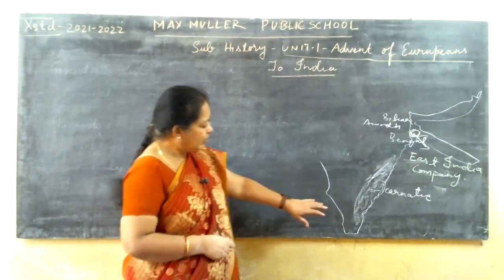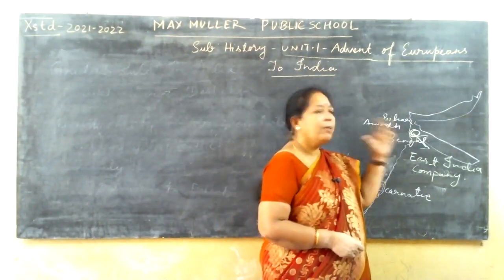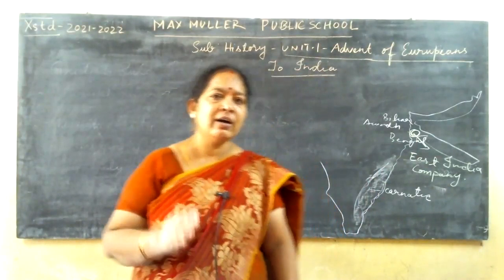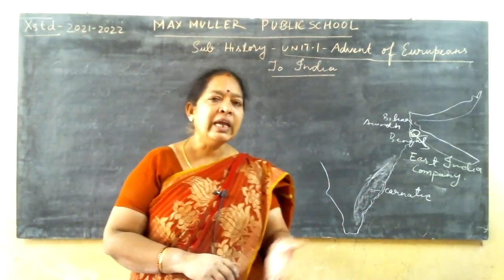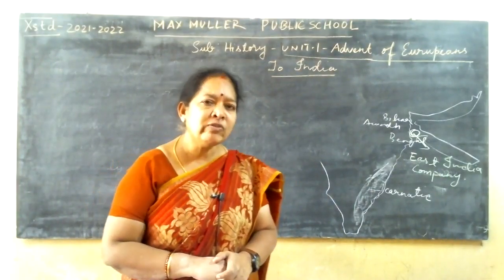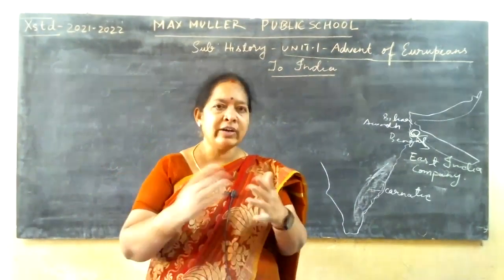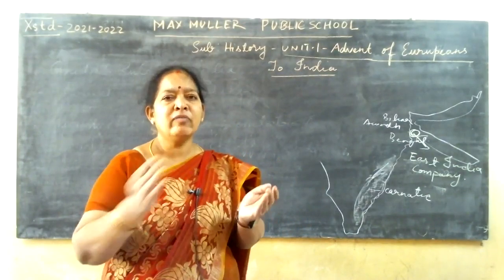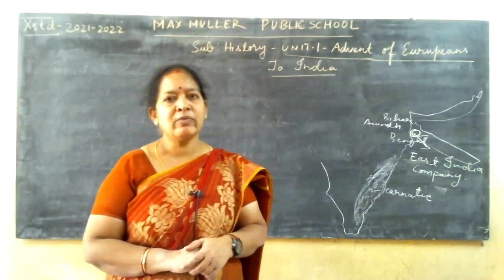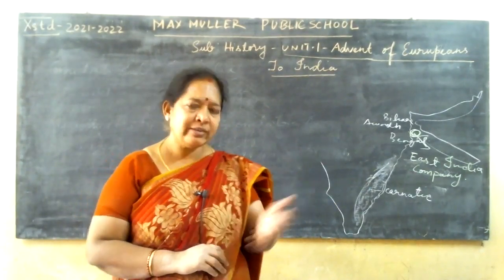And after coming from here, they went to Bengal, and the situation over here was that Farooq Siyar, the Mughal at that time, gave dastaks to the East India Company officers for trading purposes, and whatever they traded, on that they had to pay tax to our Indian government at that time.